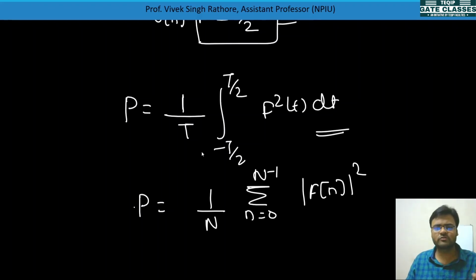Because n equal to 0 also takes a value, the upper limit is N minus 1. Like this you can calculate for a periodic signal also.